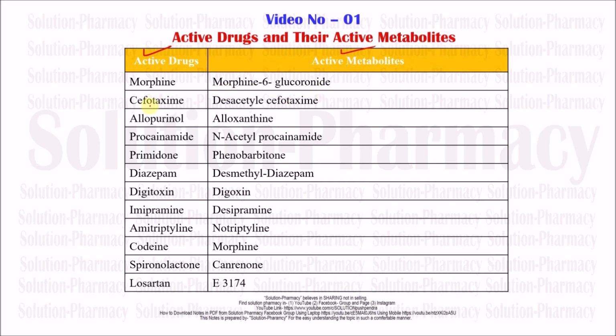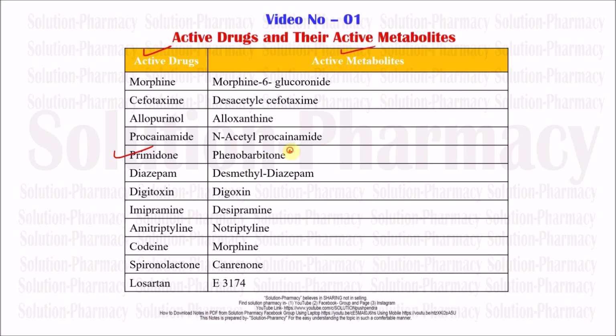Next drug is cefotaxime, with active metabolite desacetyl cefotaxime. Allopurinol's active metabolite is alloxanthine. Procainamide's active metabolite is N-acetyl procainamide. Next is primidone, and its active metabolite is phenobarbital.